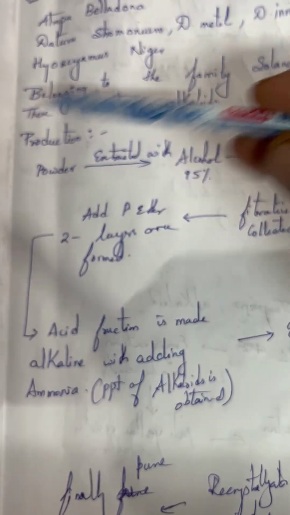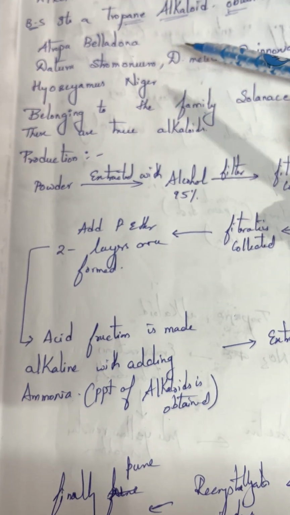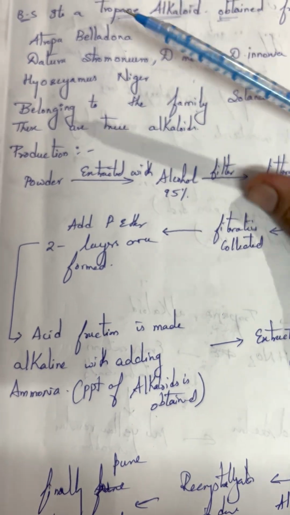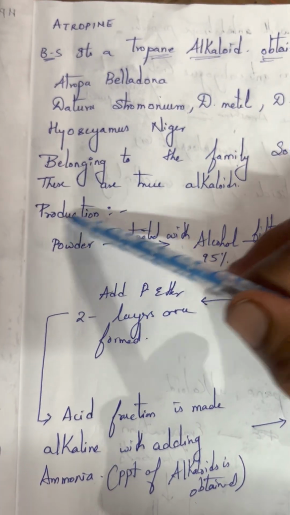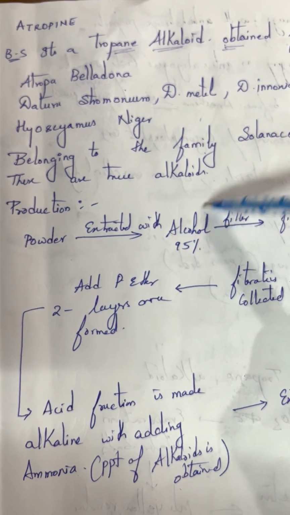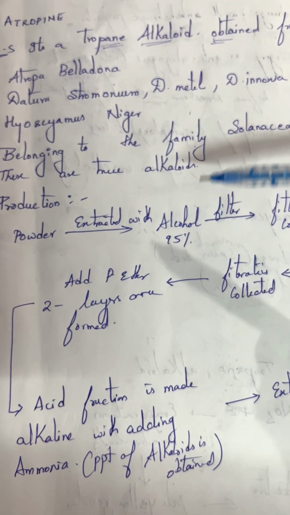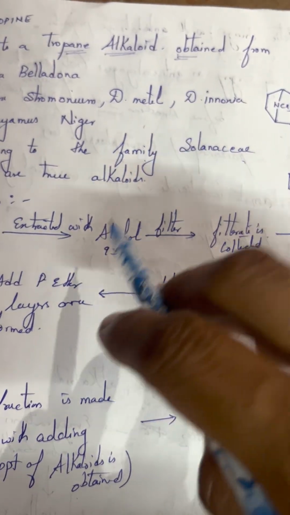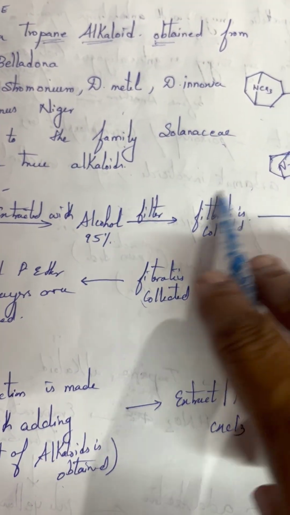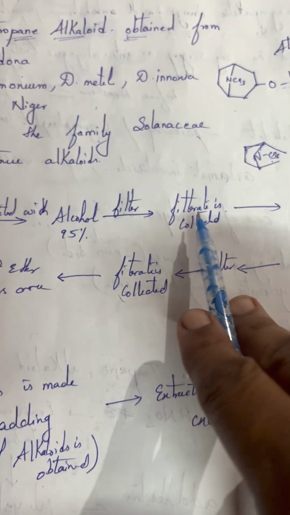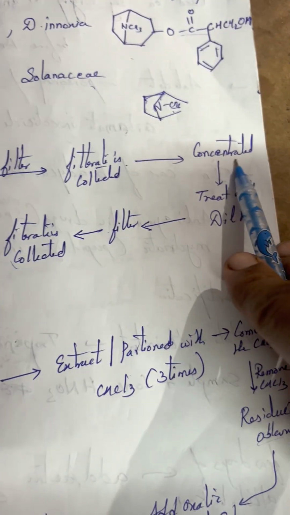Next, production is also a very easy topic. Firstly we will take the plant material, whether leaves or flowers, whichever you are taking. For example, if you are taking the leaves, the dried powder of the leaves is collected and extracted with 95% alcohol. After extraction is done, you filter it and collect the filtrate, not the marc. The filtrate is collected and concentrated.